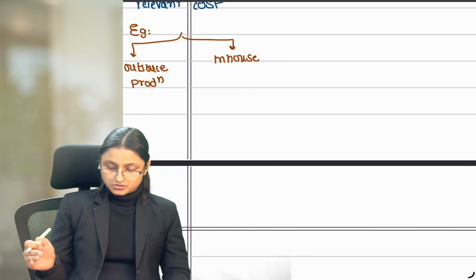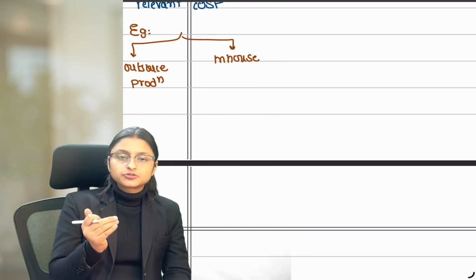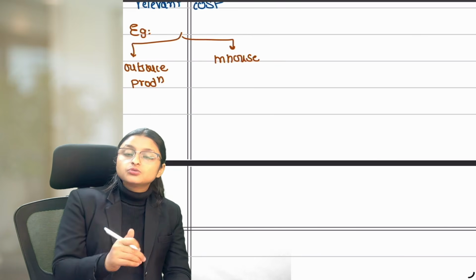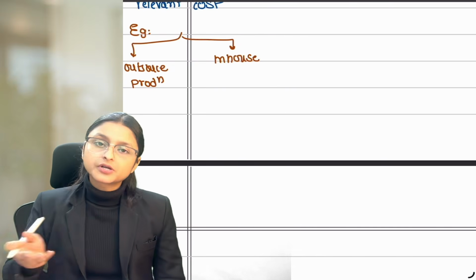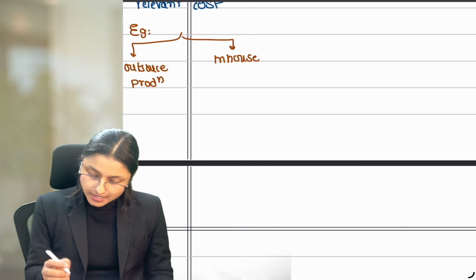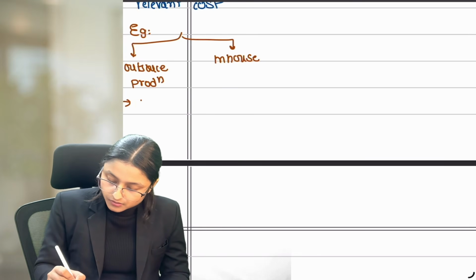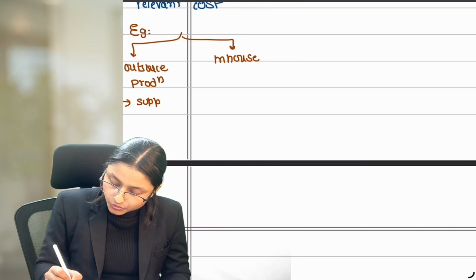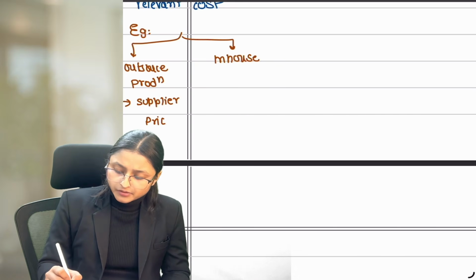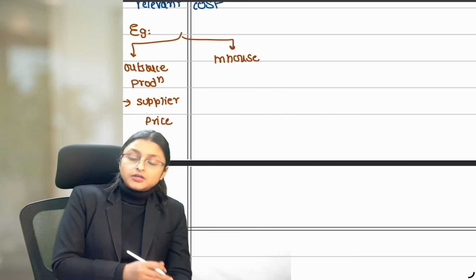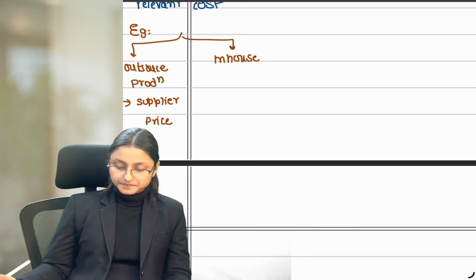If you outsource, that means giving production to an outside person. You are not producing the product, you are giving it to someone else to produce it for you. Then what cost will be there? The person to whom you are giving this product will charge some price, and that will be the only cost which is relevant for this situation.